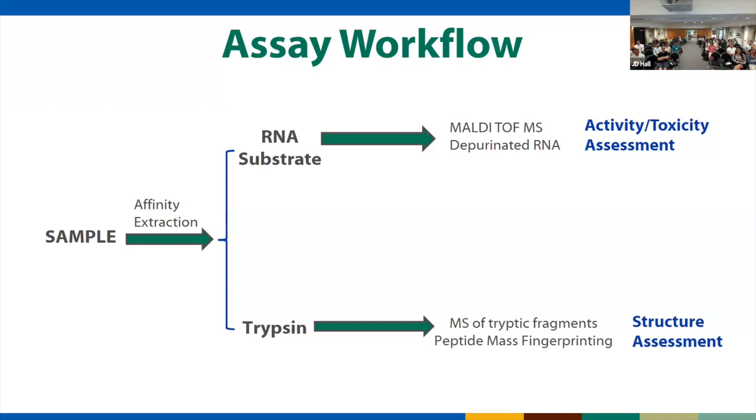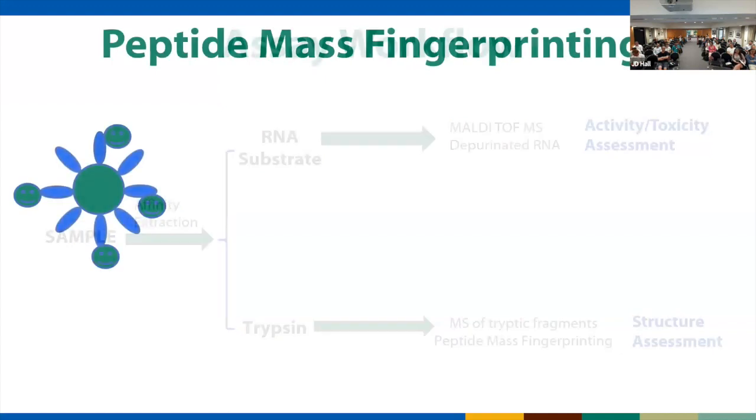And what I'm going to show today is the peptide mass fingerprinting of that, although we've also been known to do a lot of LC-MS/MS, but today I'm just showing the peptide mass fingerprinting. And that gives us some information on the structure of it, a little bit of information on the amino acid sequence to help us determine ricin, abrin, or something else.